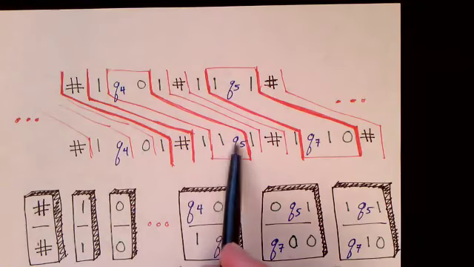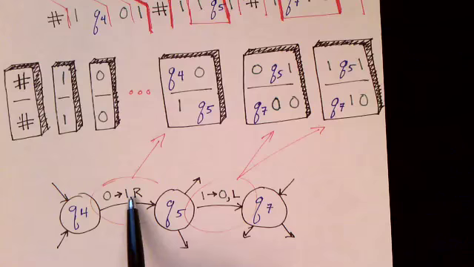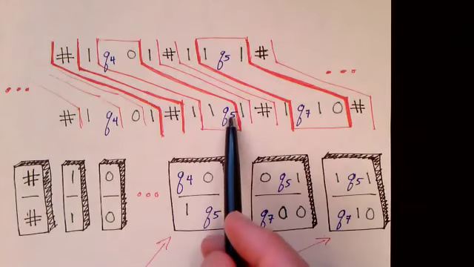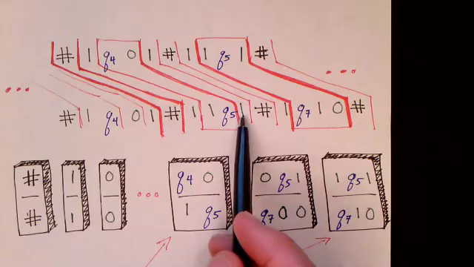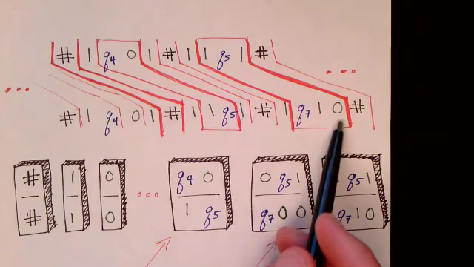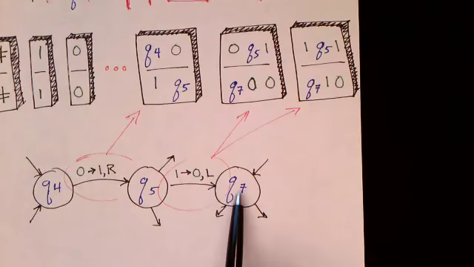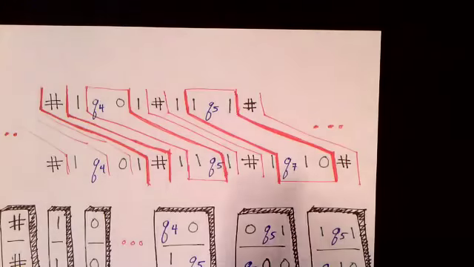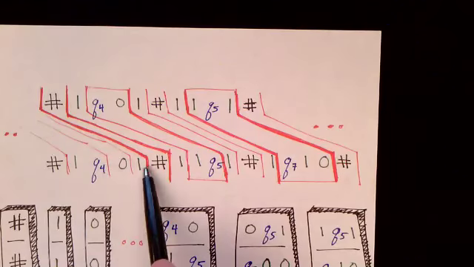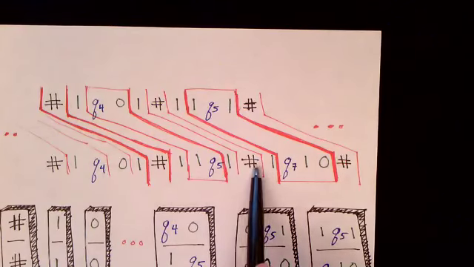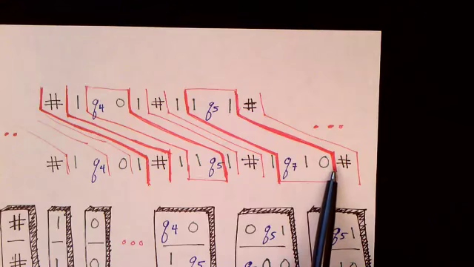We change it to a 1 and move to the right and go to state Q5. And then we're looking at a 1. We change it to a 0, move to the left and go to Q7. You can see the sequence of configurations, how they are correct and legal configurations in a computation history.